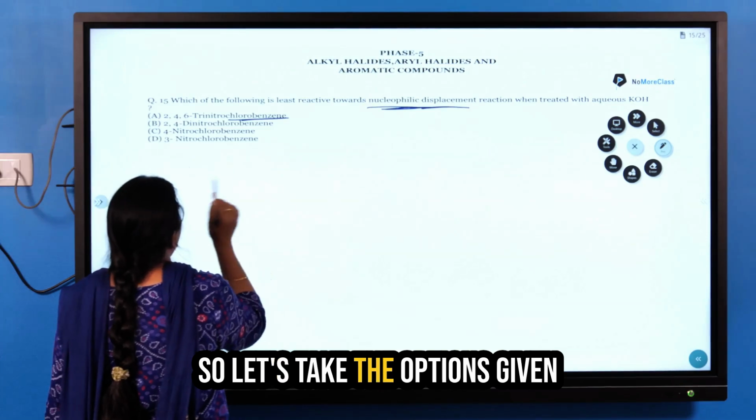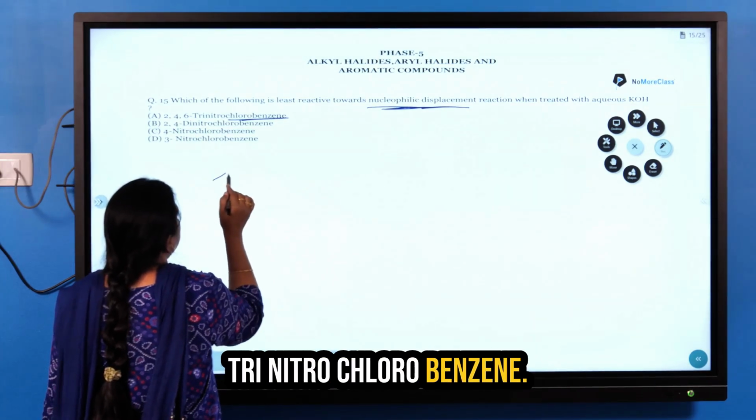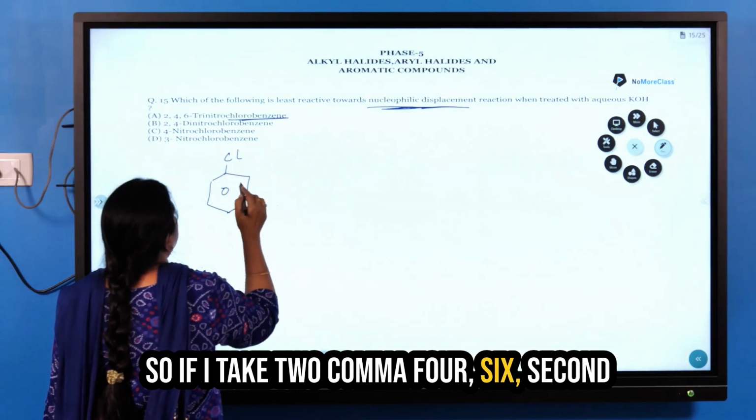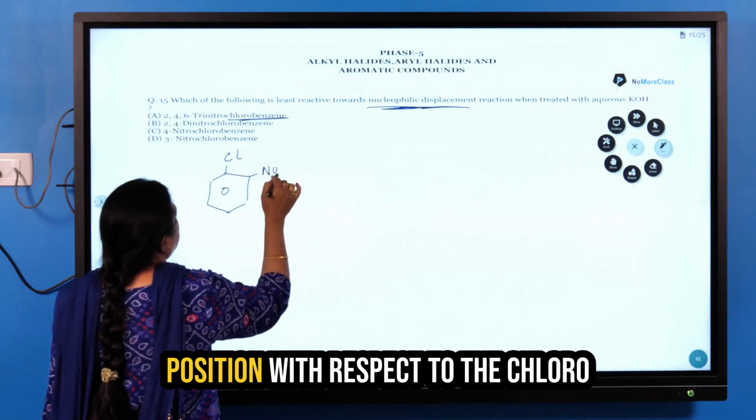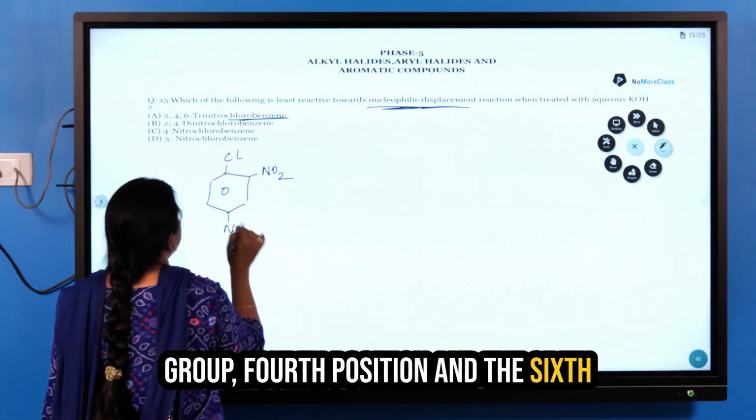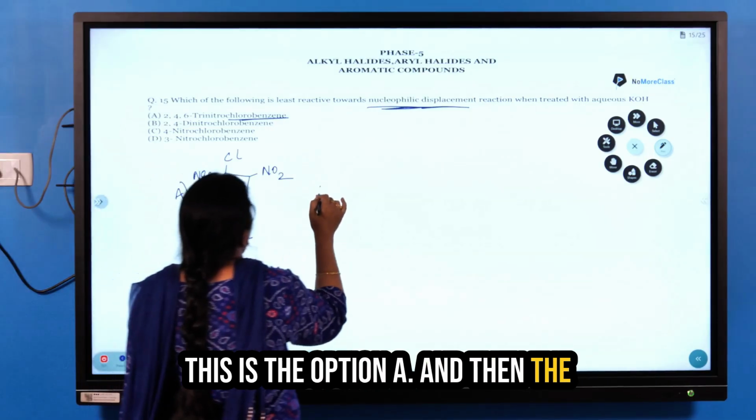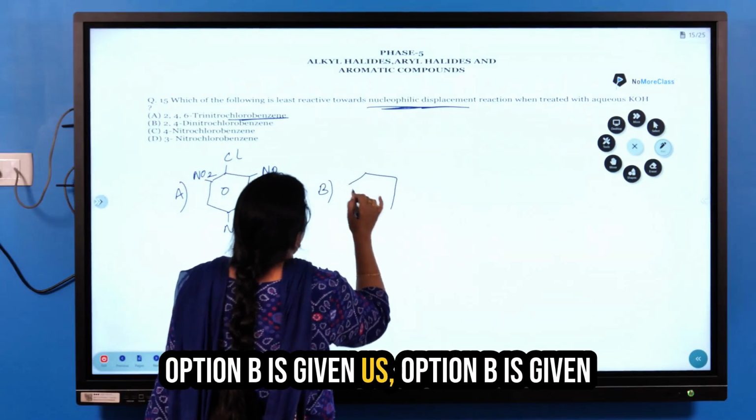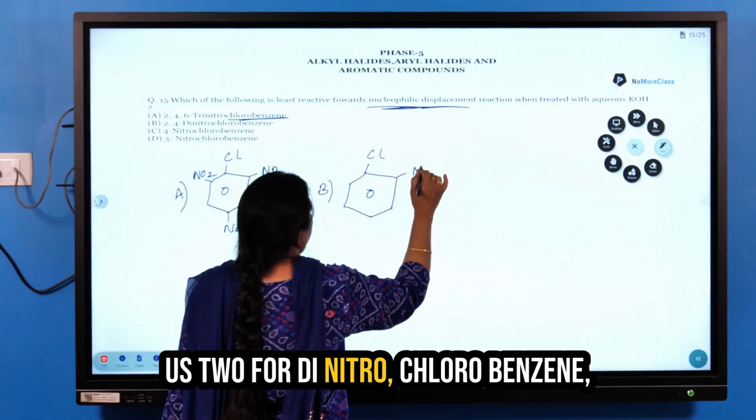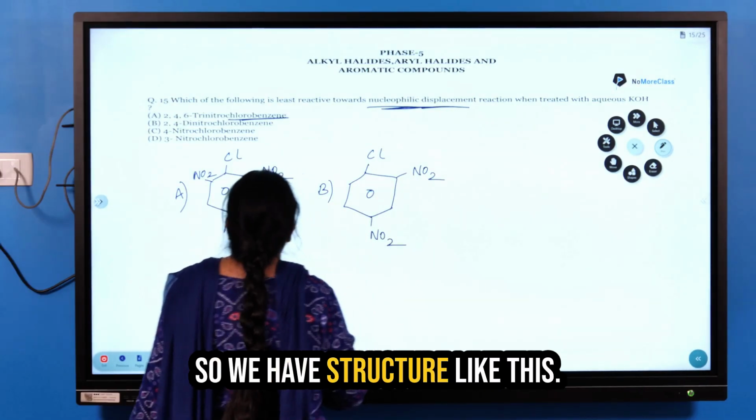So let's take the options given. 2, 4, 6 trinitrochlorobenzene. So if I take 2, 4, 6: second position with respect to the chloro group, fourth position and the sixth position. This is the first option, option A. And then option B is given as 2, 4 dinitrochlorobenzene. So we have a structure like this.